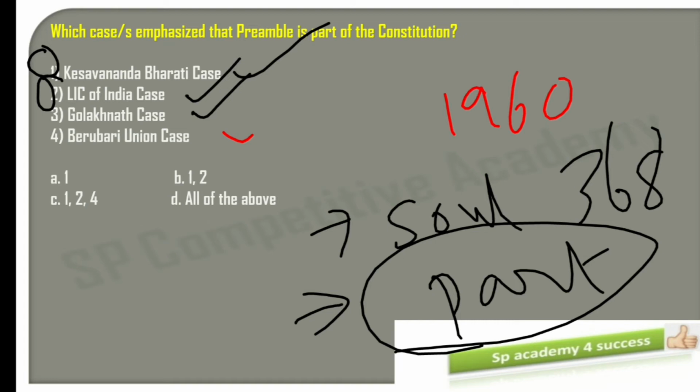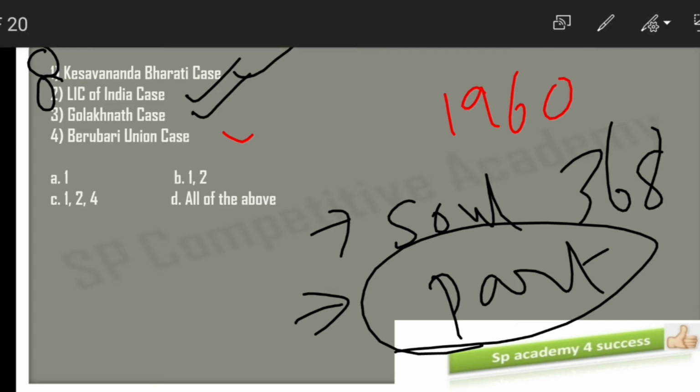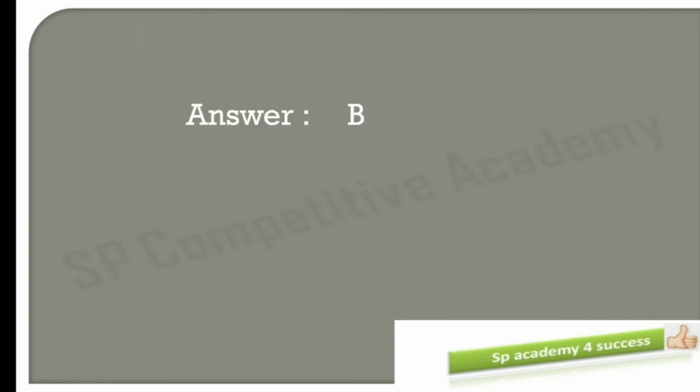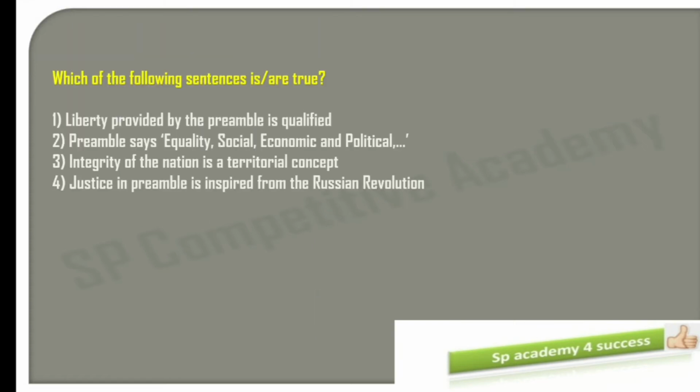Option 1 and 2 are right here, which means the answer is option B. See how much analysis you have to do to answer a single question. So it is very necessary for you to understand the background also. That's the reason why I always say don't go for the MCQs directly. So option B is the right answer for this.